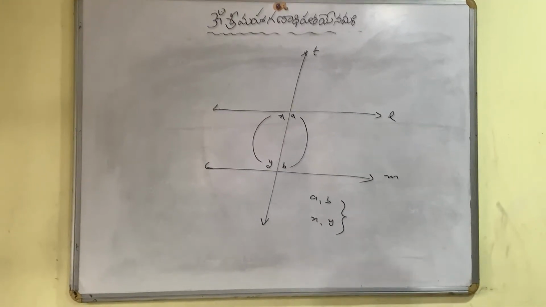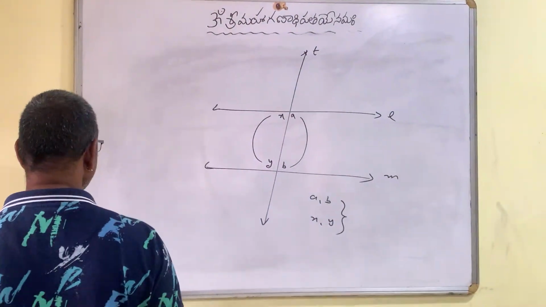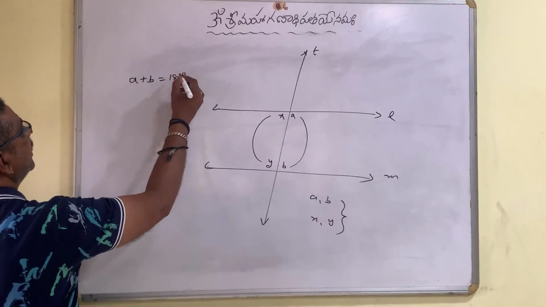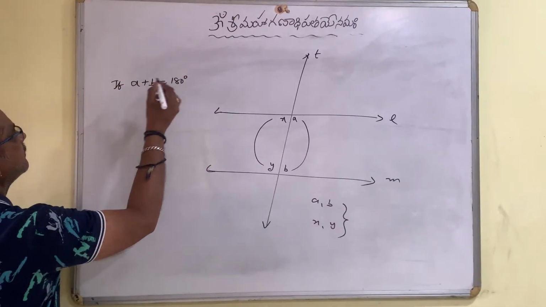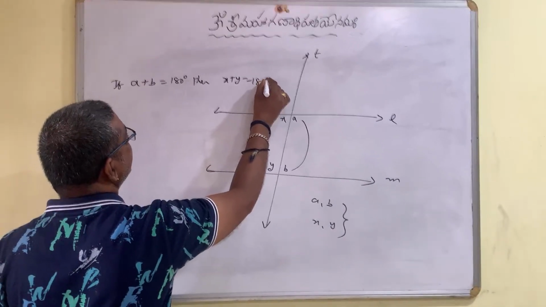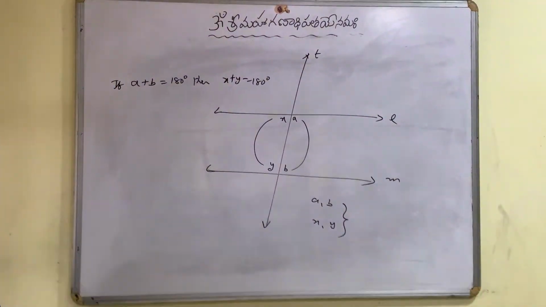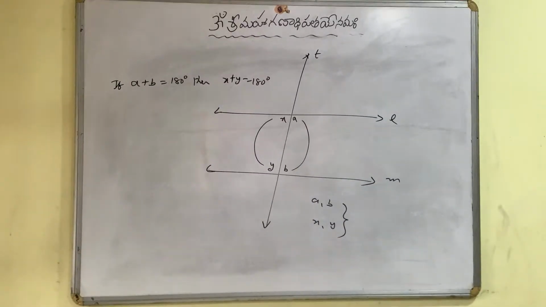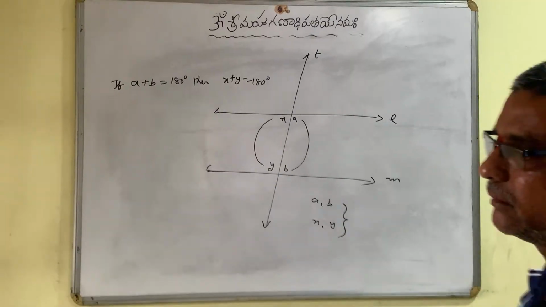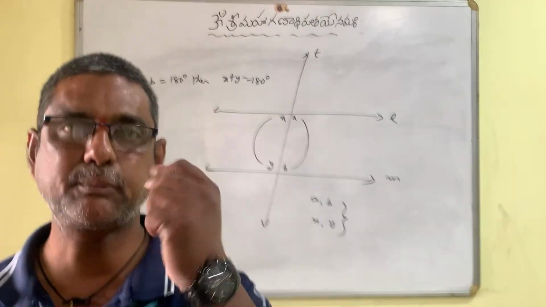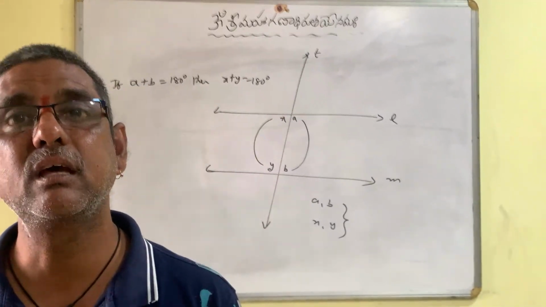Okay, children? Now, if A plus B is 180, automatically X plus Y is also 180. No need to think about it. Surely X plus Y is 180 if A plus B is 180.